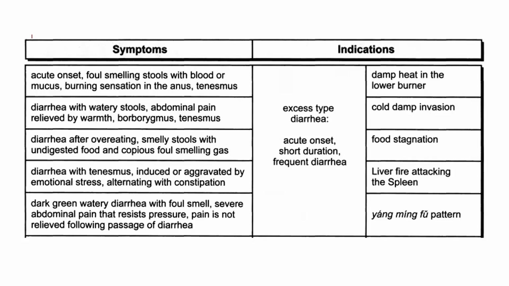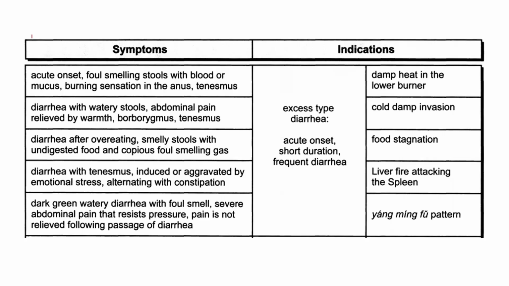For the symptoms of acute onset foul-smelling stool with blood or mucus, burning sensation in the anus, tenesmus, there is damp heat in the lower burner. For the diarrhea with watery stool, abdominal pain relieved by warmth, borborygmus, tenesmus, this indicates cold damp invasion. For the diarrhea after overeating with smelly stools with undigested food and copious foul-smelling gas, this indicates food stagnation.